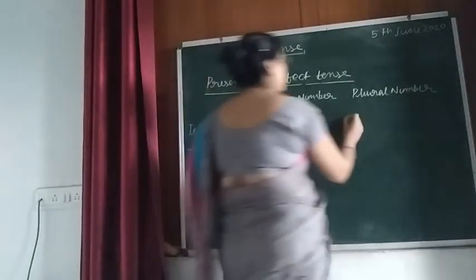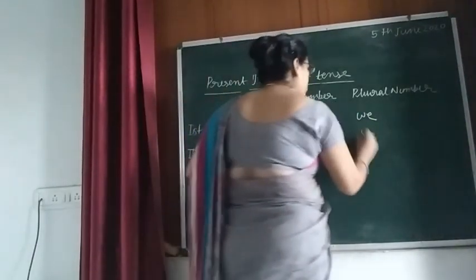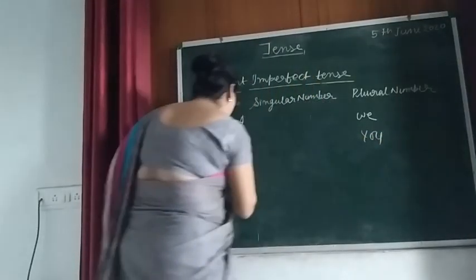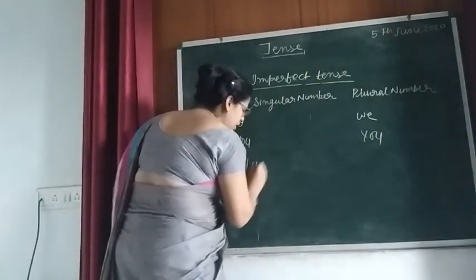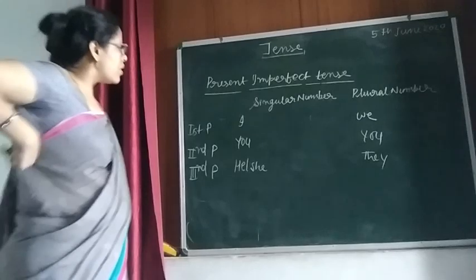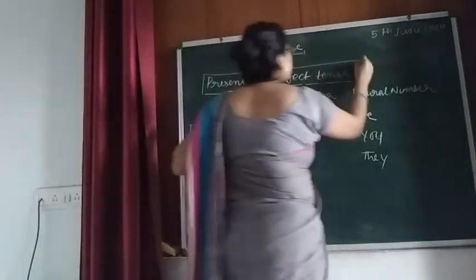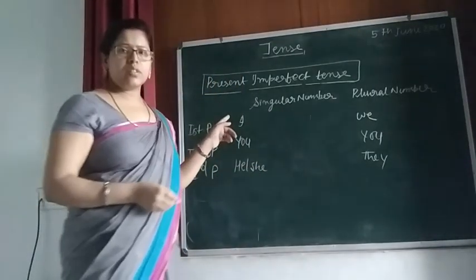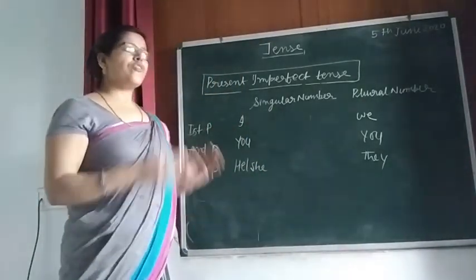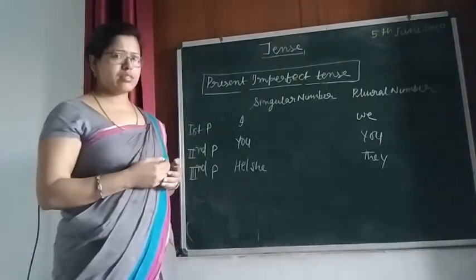Similarly, I will write here I, we, you, he, she, and here I will write they. Got it? So in this tense, you have to always remember we use the helping verbs is, am, and are.